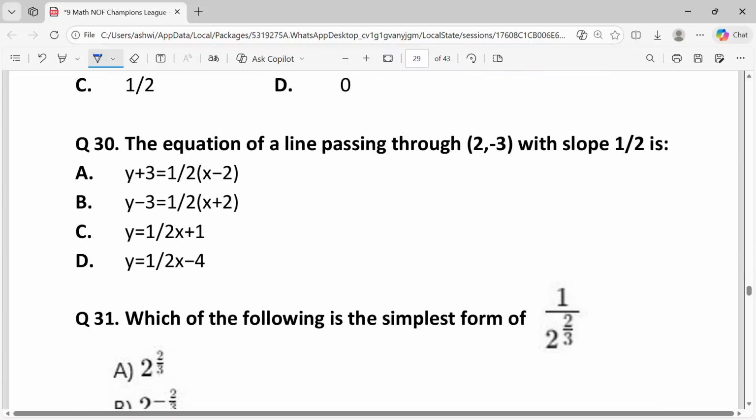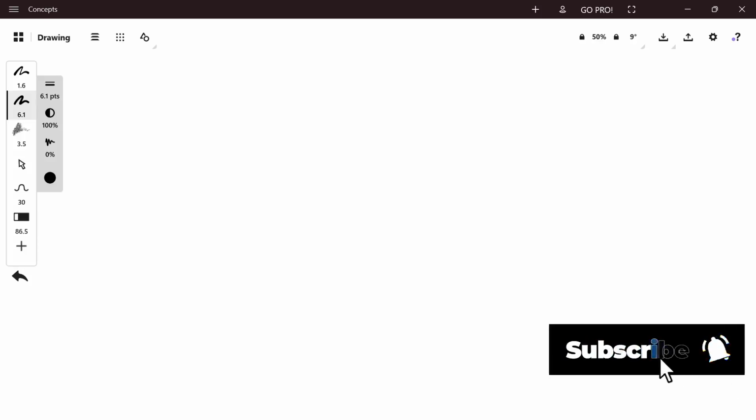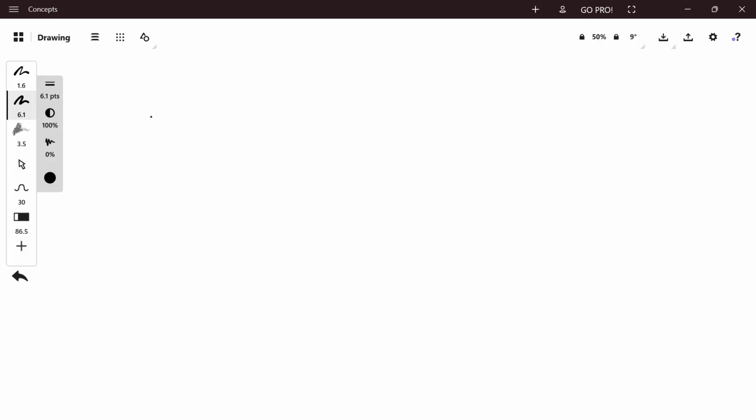Question 30. The equation of a line passing through 2, minus 3 with slope 1 by 2 is. The point slope form of a linear equation is y minus y1 equal to m times x minus x1, where m is the slope and x1, y1 is the point. That is y minus 3 is equal to 1 by 2 times x minus 2.